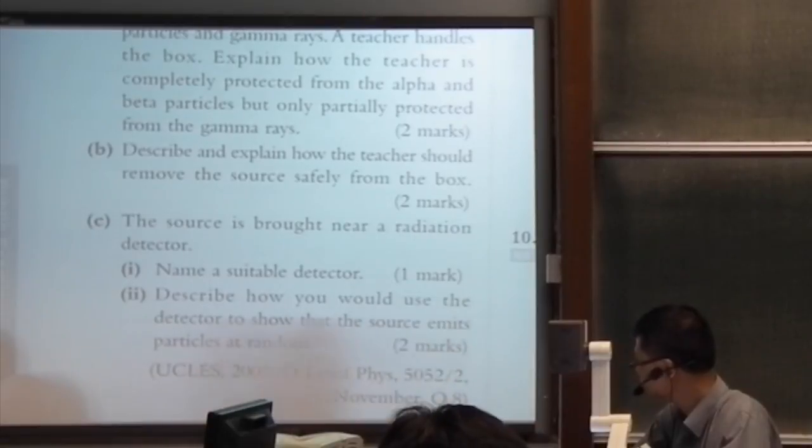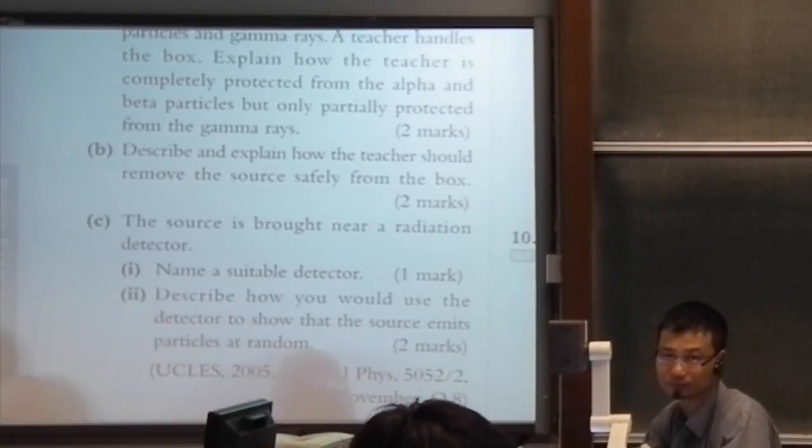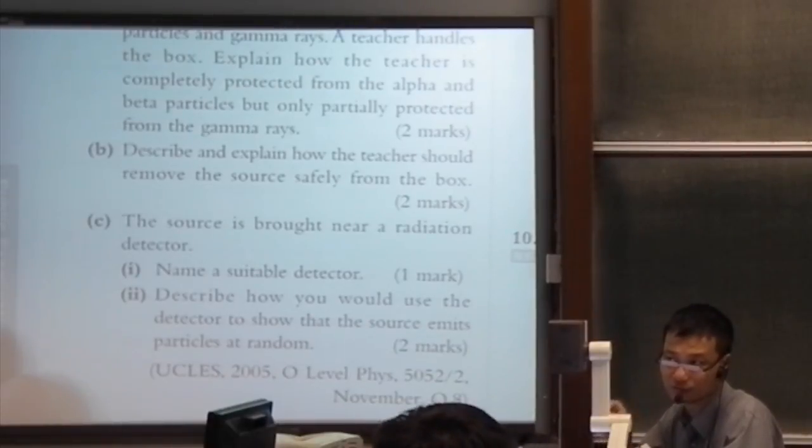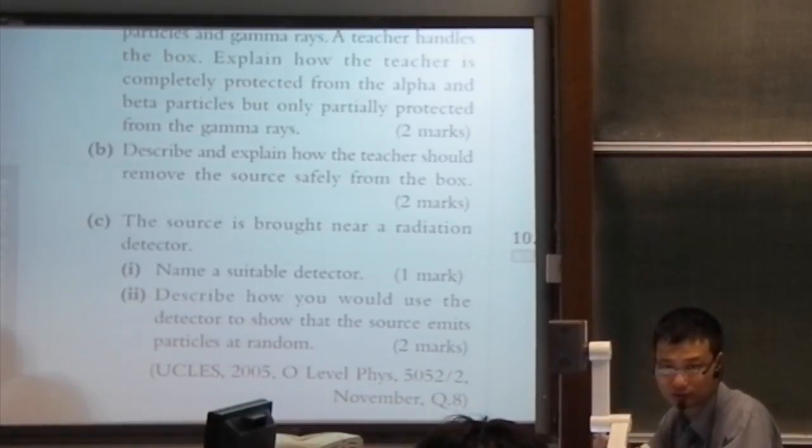Describe how you would use the detector to show that the source emits particles randomly. So just record the gamma ray repeatedly and observe that the gamma ray fluctuates, that it is not constant for repeated measurement.